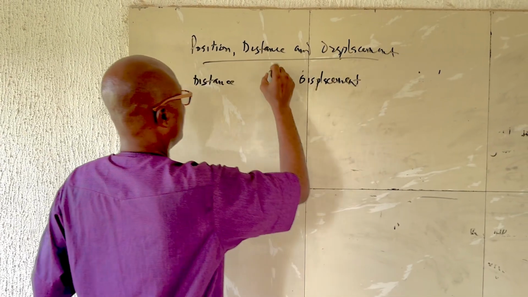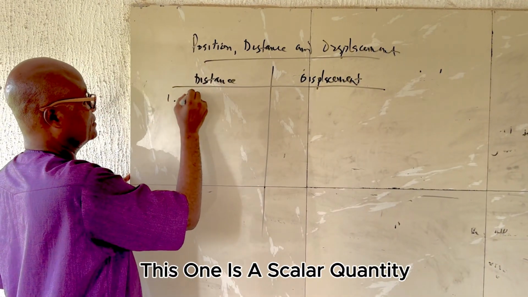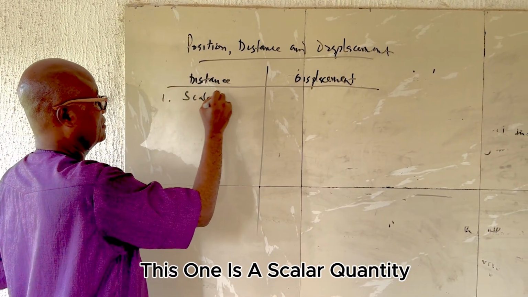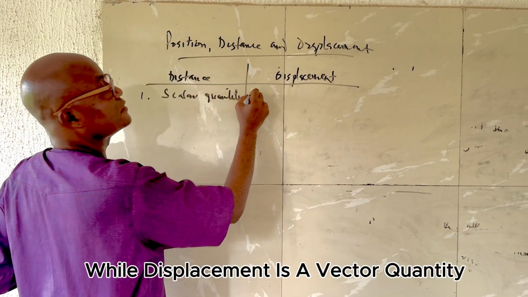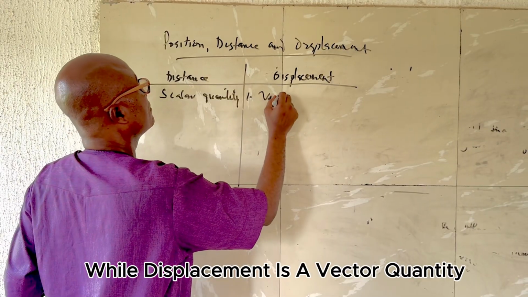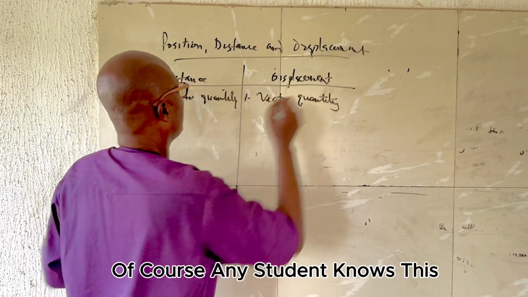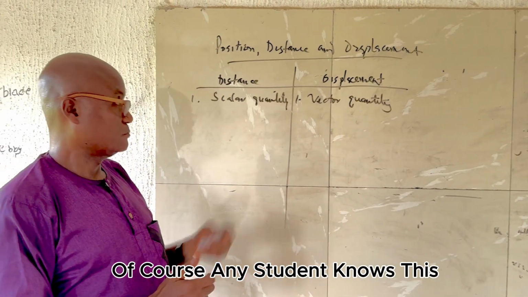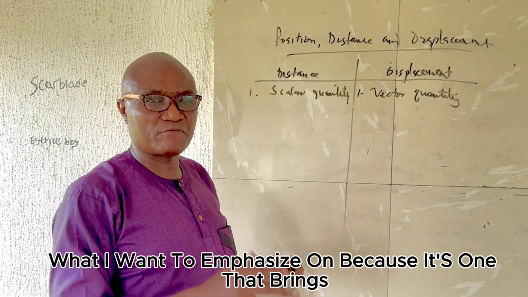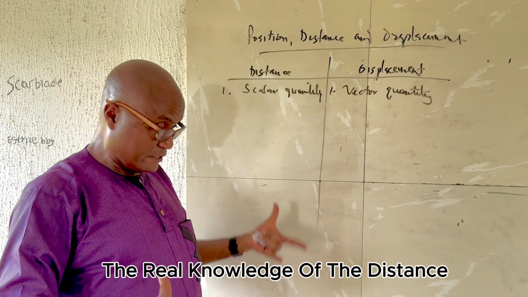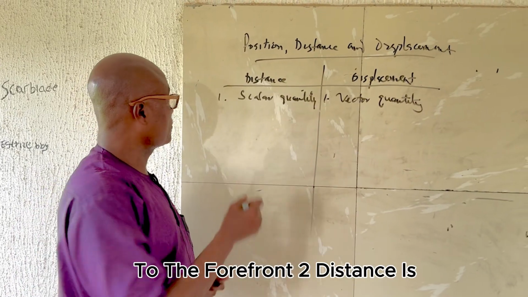Displacement. Now, distance, the difference between them, this one is a scalar quantity, while displacement is a vector quantity. Of course, any student knows this. But the other one I want to emphasize, because it's one that brings the real knowledge of the distance to the forefront.